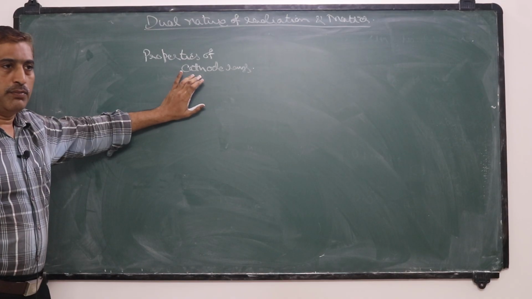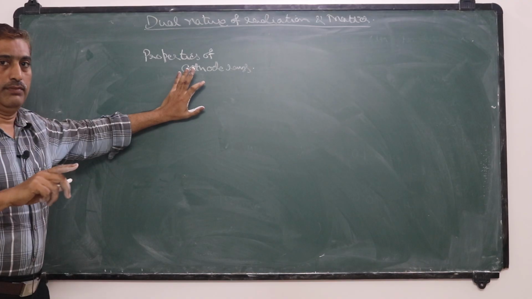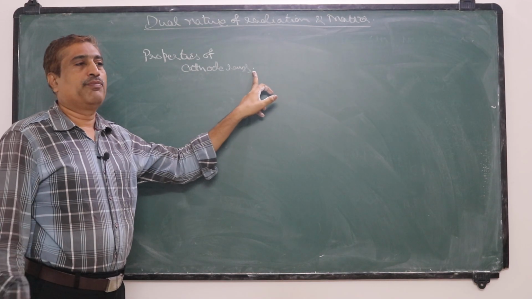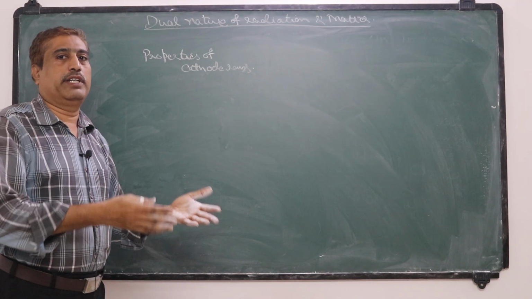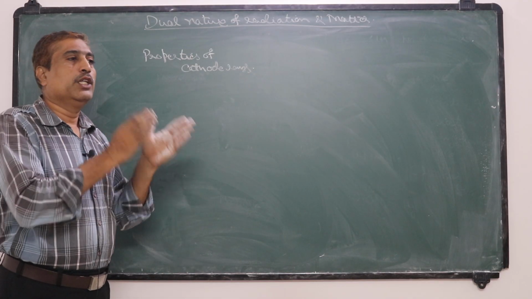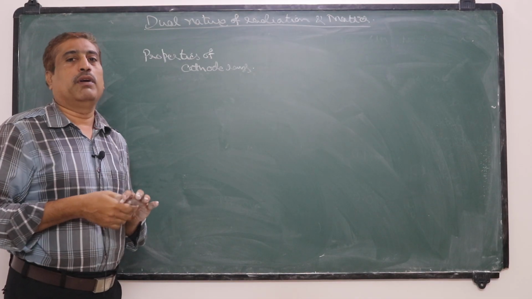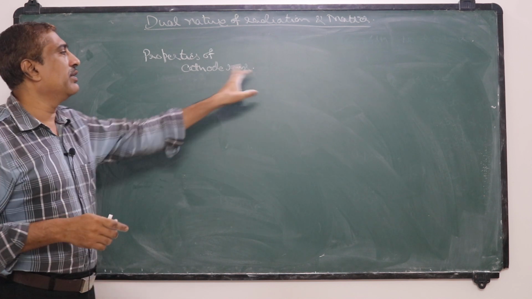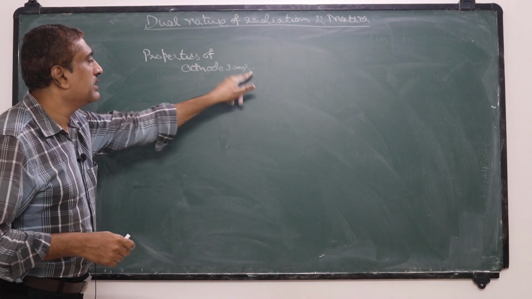They are produced in a discharge tube between the two electrodes, and they are emitted from the cathode, as the name itself suggests. When the cathode and anode are connected to high voltage, and the pressure inside the gas is less than or equal to 0.01 mm of mercury, under such low pressure and high voltage conditions, these cathode rays are emitted.